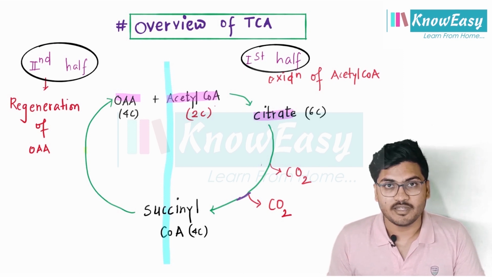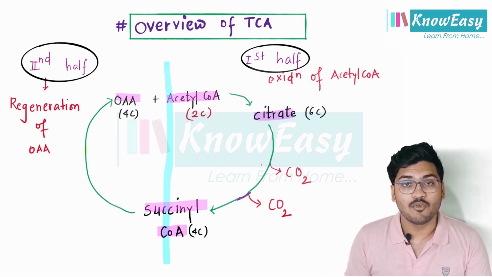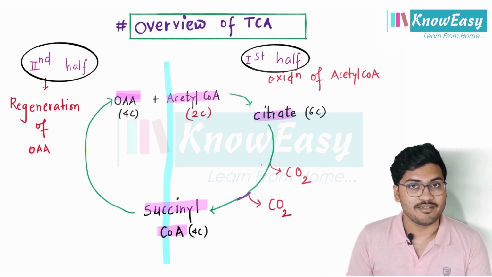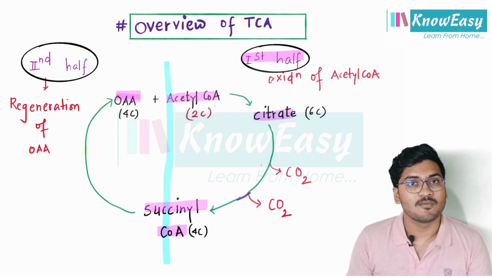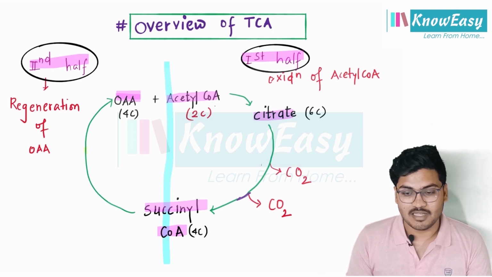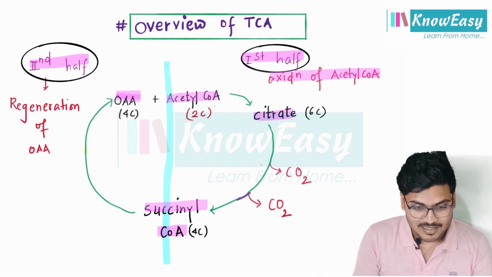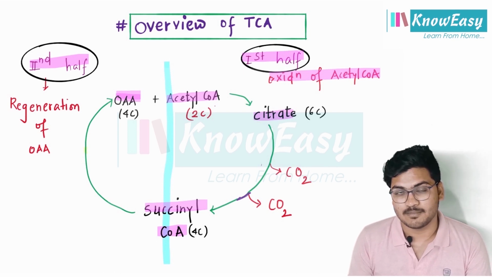And from citrate, after successive reactions, succinyl-CoA will be formed, and again from succinyl-CoA, oxaloacetic acid is regenerated. Clear? So this is the first half and this is the second half. In the first half, there is an oxidation of the acetyl-CoA, and in the second half, there is a regeneration of oxaloacetic acid.